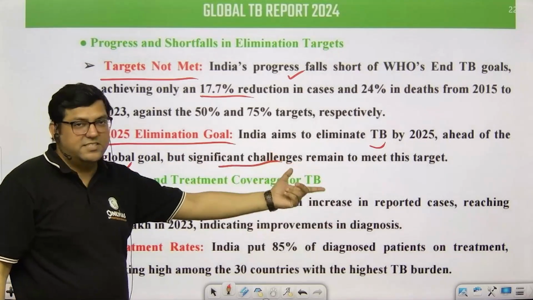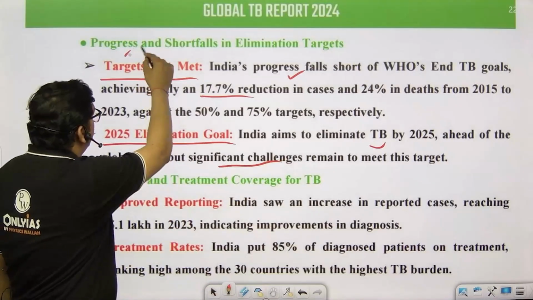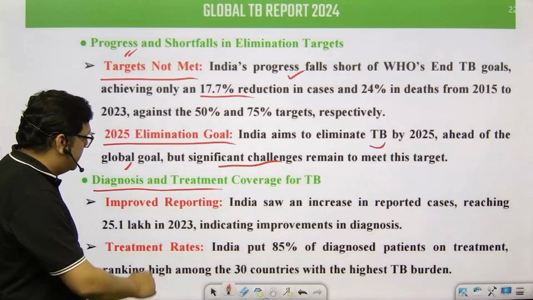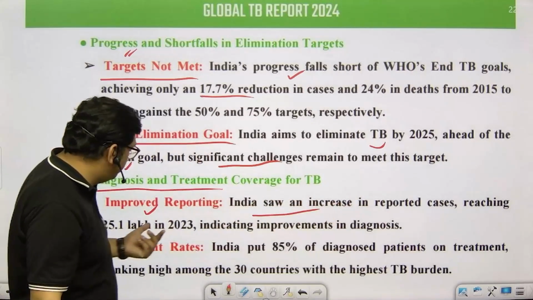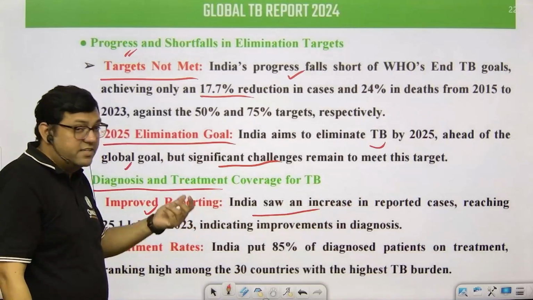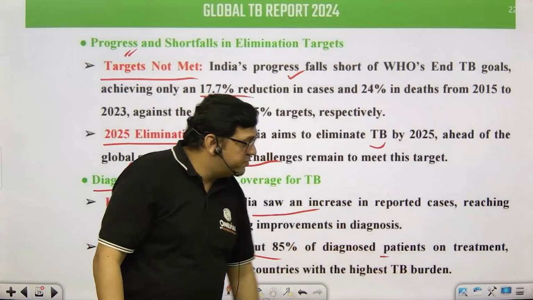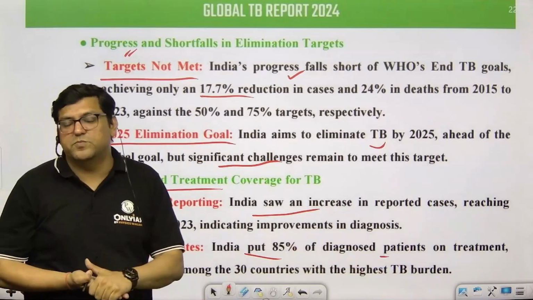There are significant challenges which remain to be met for this particular target, and that is how we are falling short. In diagnosis and treatment, there is improved reporting of the number of cases. India saw an increase in the number of cases being reported, from 25.1 lakhs. That is true. But on treatment rates, India put 85% of diagnosed patients on treatment, which is a good number again, but still we have to work much more than this.